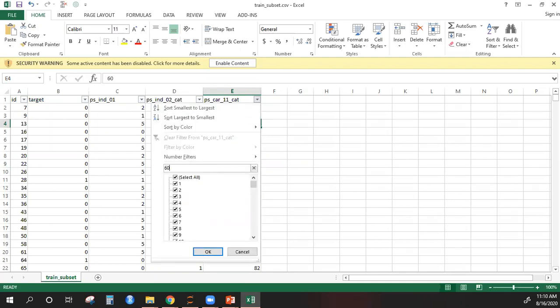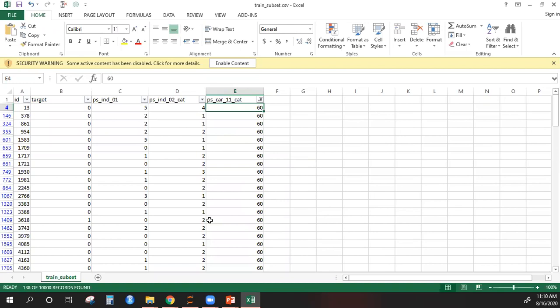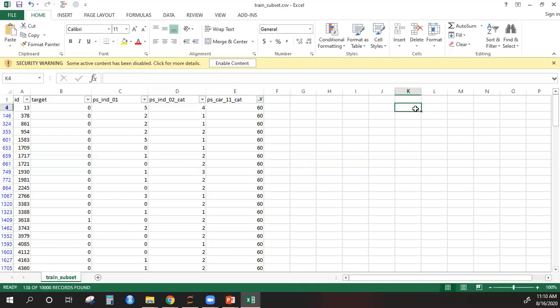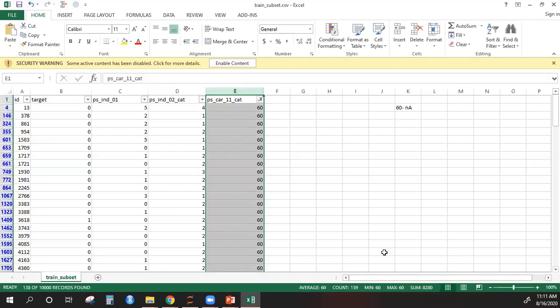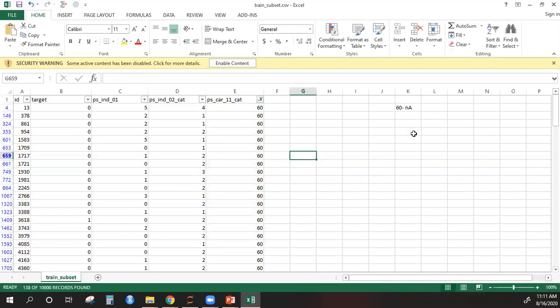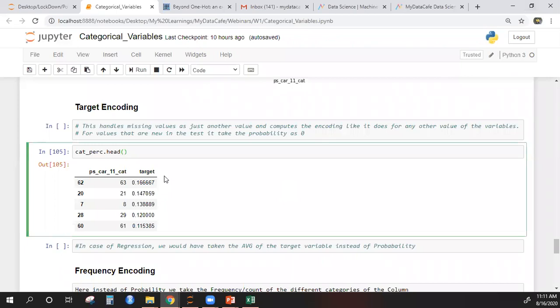So I will filter for the missing value. How many missing values do I have in data? I have 138 rows that have missing value. I will just calculate the probability for them. The probability is 5%. As I would do for any of the other categories, I would do for the missing values also. So you will treat the missing values in the same way as you would treat any other category, so no issues at all.